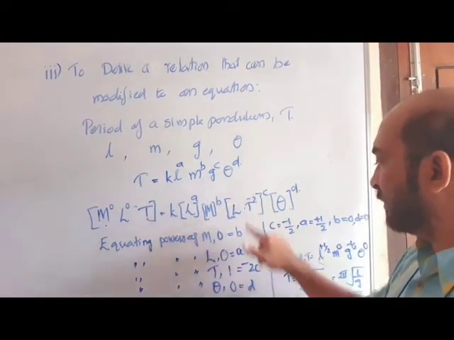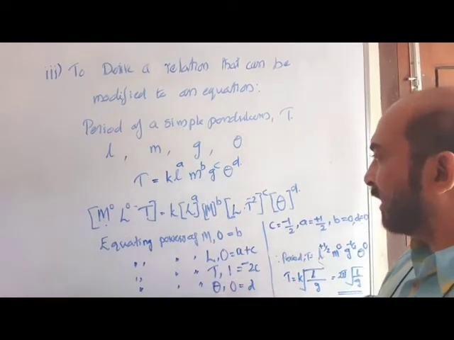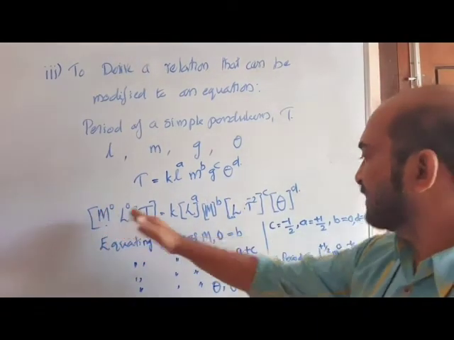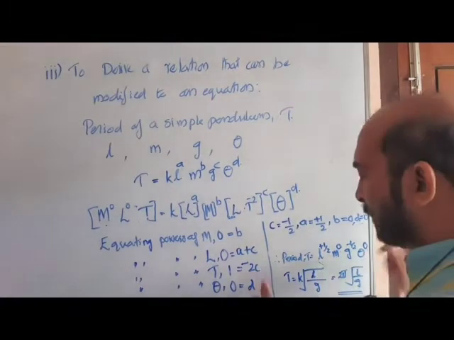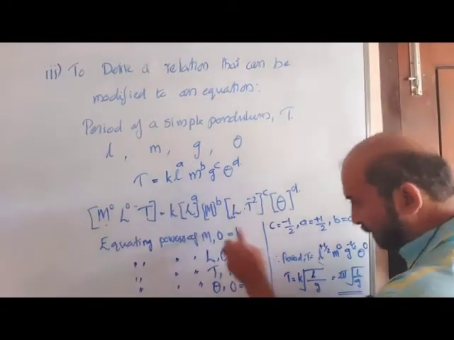Theta, no theta term here, dimensionless, so D is 0.